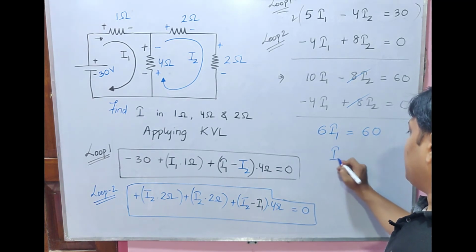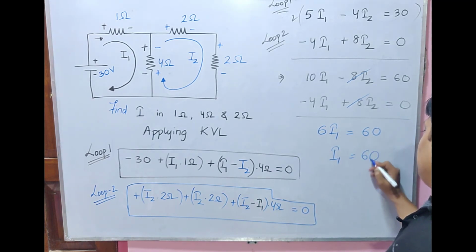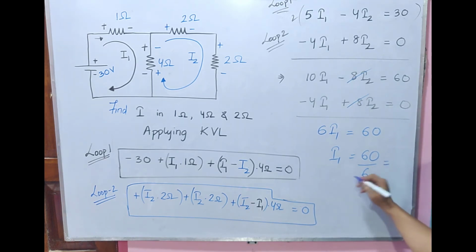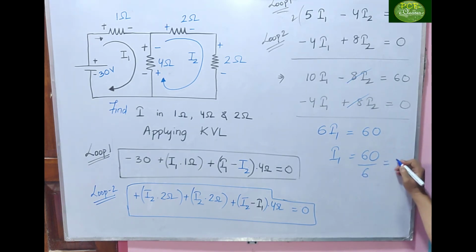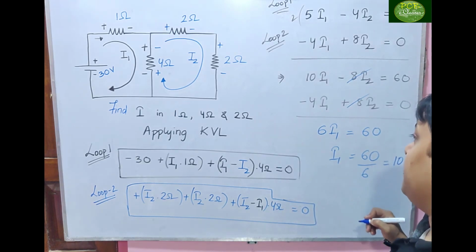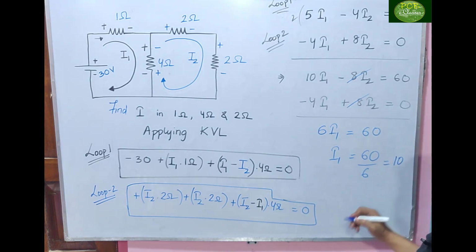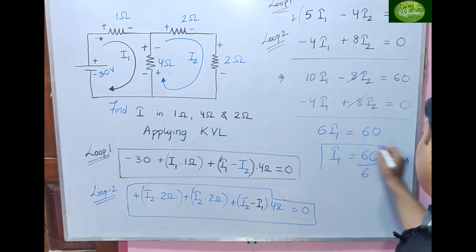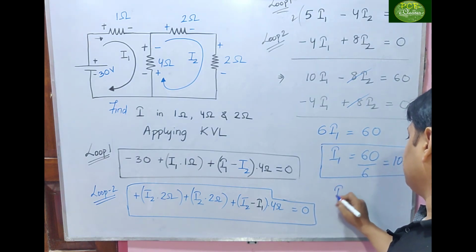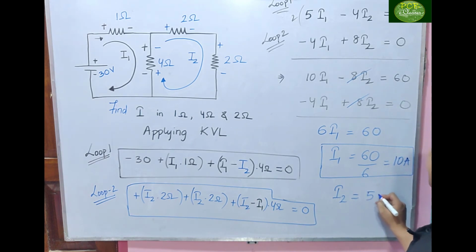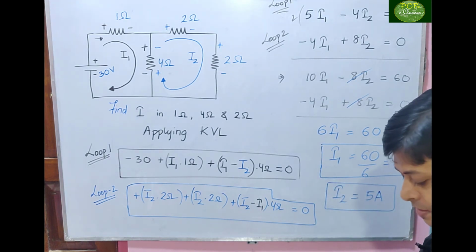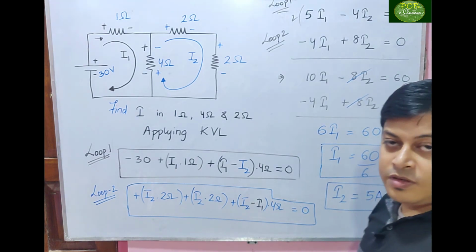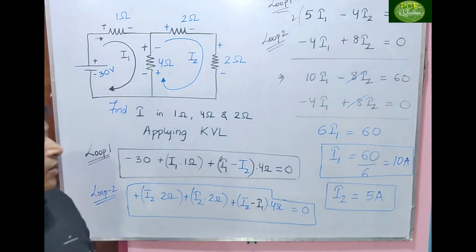So what is the current I am getting here? 60 by 6, I1 is 10 ampere. Clear? What will be I2? Substituting, I2 will be 5 ampere. This is how we have got I1 and I2.